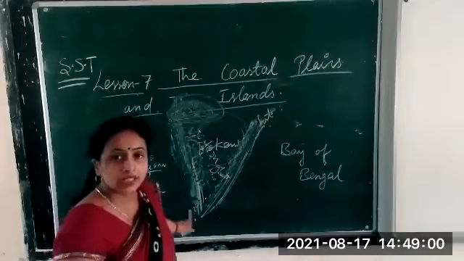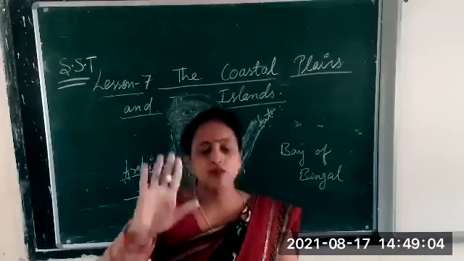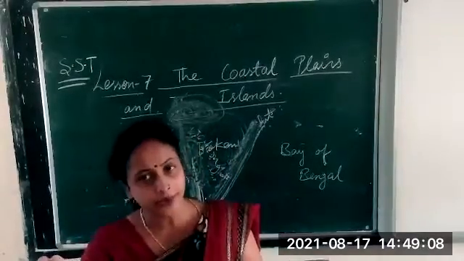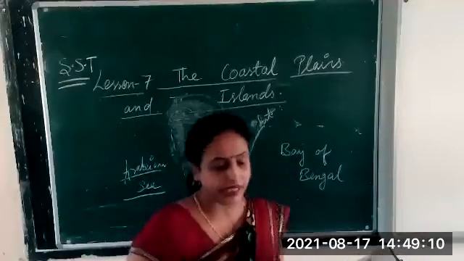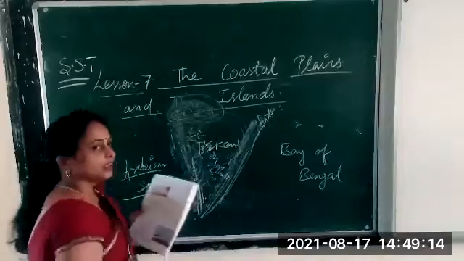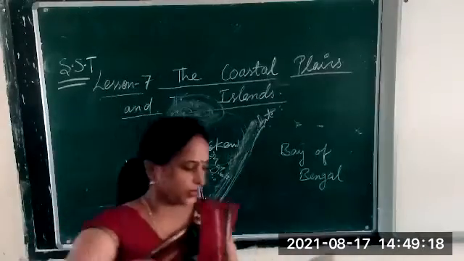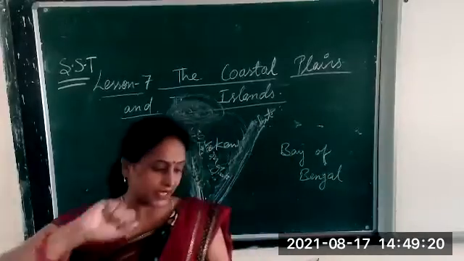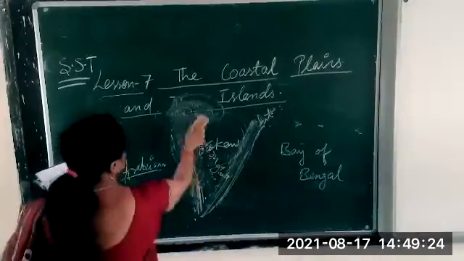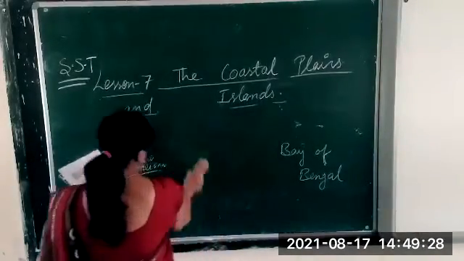Are you getting it? Yes. Now, this western coastal plain is over. It is clear to you. Now, we'll come down to the next one, that is eastern coastal plain. Here, eastern coastal plain, you see, the eastern coastal plains lies in between the Bay of Bengal. Now, we will see the eastern coastal plain.